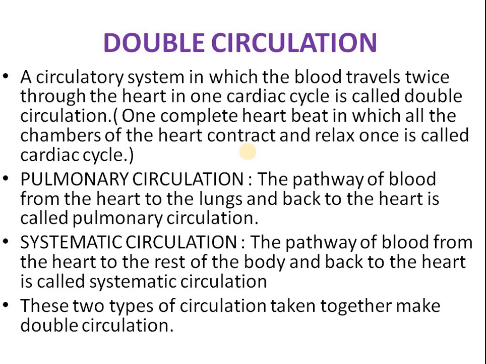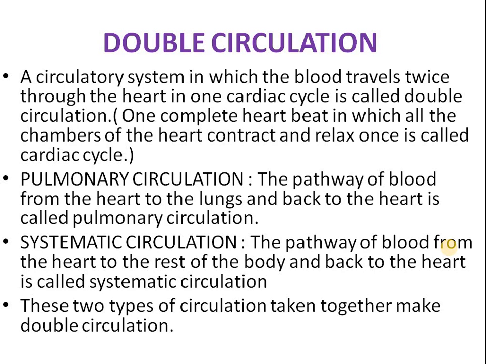Which two types of circulation are taking place in a human body? First, pulmonary circulation. It is the pathway followed by blood from the heart to the lungs and back to the heart. Second, systemic circulation. This is the pathway of blood from the heart to the rest of the body and back to the heart.